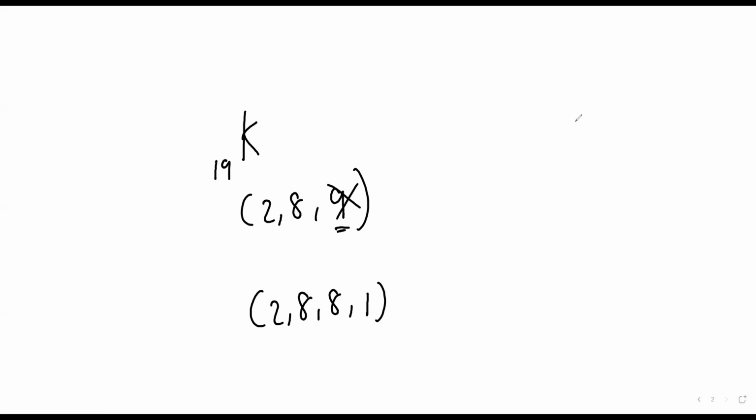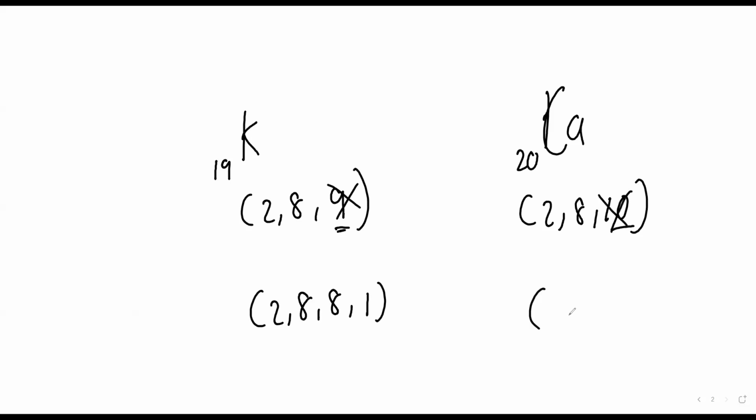Calcium is how much? 20. So can I write 2, 8, 10? This is my last shell and it cannot have more than 8 electrons, so I'll have to cancel this. 2, 8, 8, 2. Very good. Eight is the last one in the last shell. Got it. That is important, this thing.